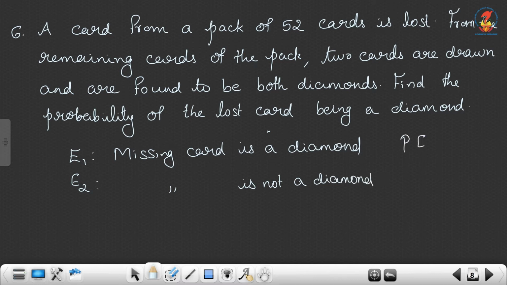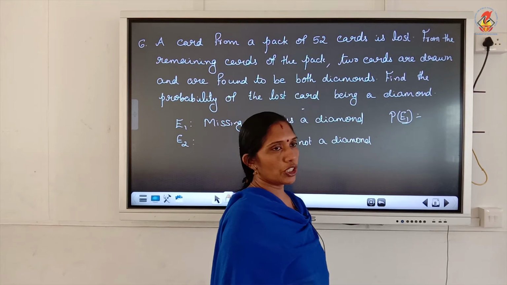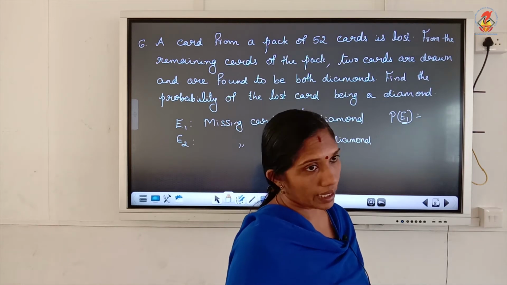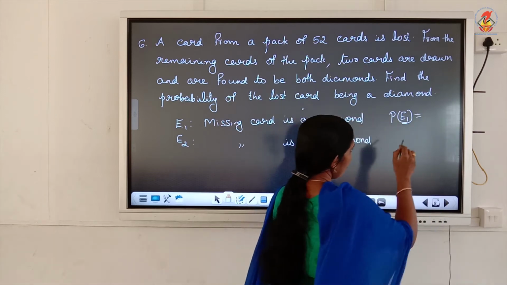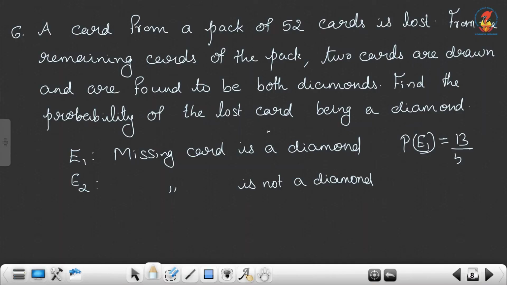So what is P of E1? Missing card is a diamond. How many diamonds in a pack of 52 cards? There are 13 diamonds. So the probability is 13 favorable cases by total number of cards. So 13 into 4 is 52. It is 1 by 4.